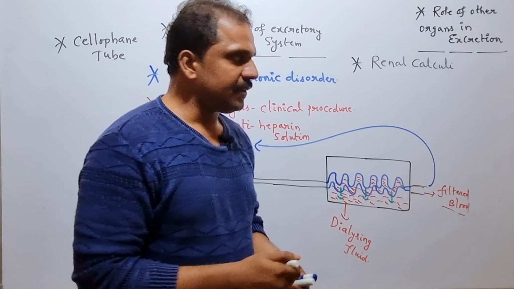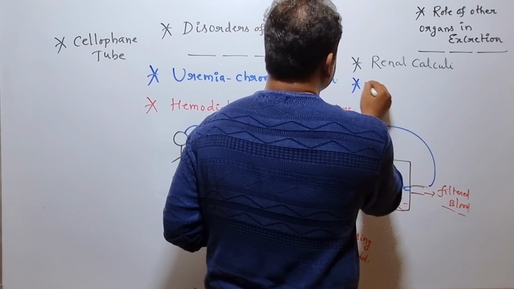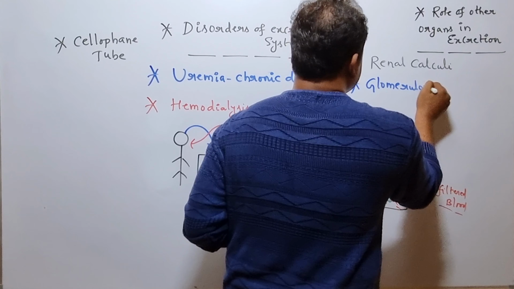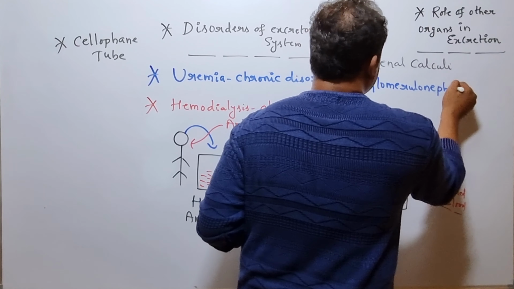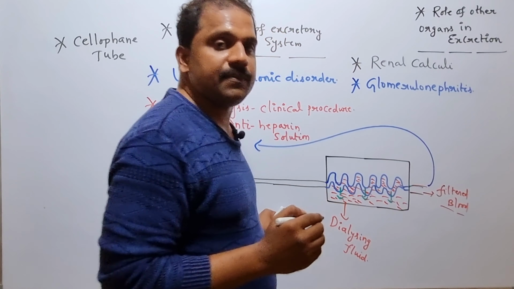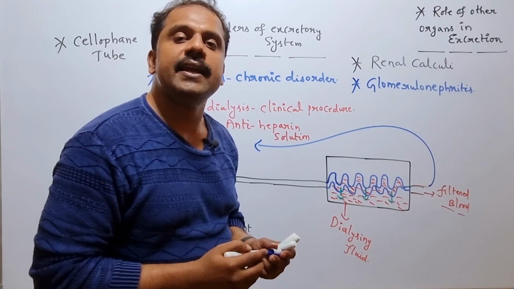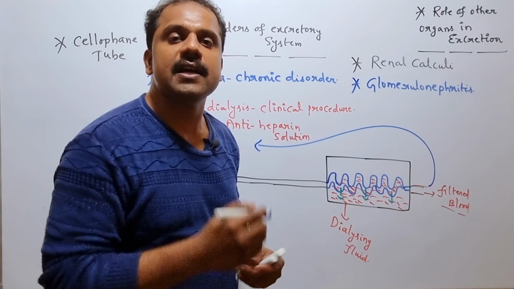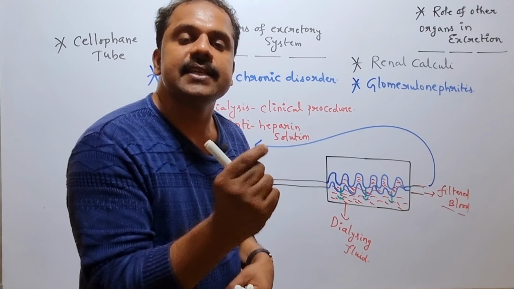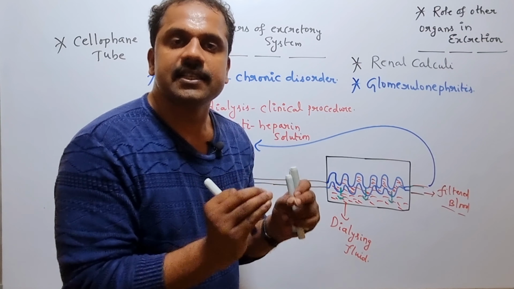Glomerulonephritis. So let me write it on the board. Glomerulonephritis. Glomerulonephritis is most commonly observed because of inflammation on the interior side of the glomerulus. Because of the inflammation in the interior side of the glomerulus, the glomerular filtrate is not successfully formed.